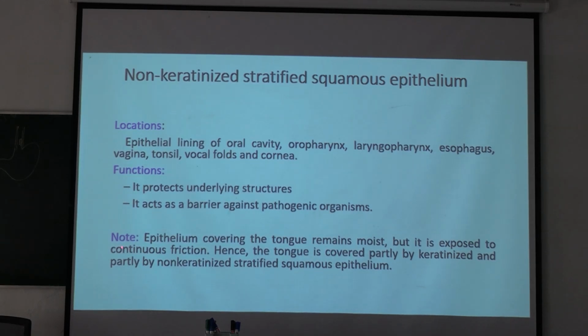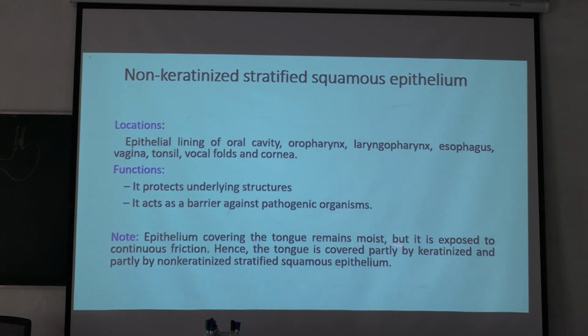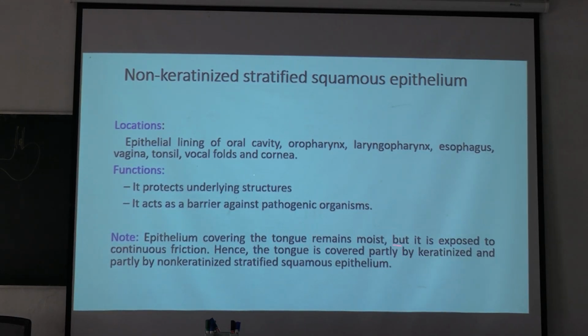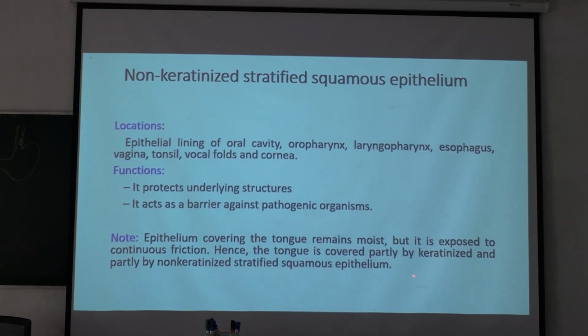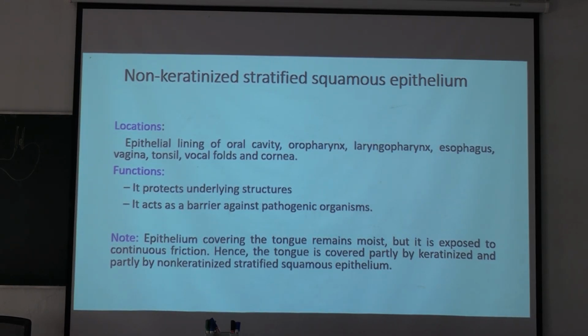And note, the epithelium covering the tongue remains moist, but it is exposed to continuous friction. Hence, the tongue is covered partly by keratinized and partly by non-keratinized stratified squamous epithelium. There are papillae over the tongue. Filiform papilla has keratinization over the top, and the other papillae or rest of the tongue is non-keratinized.